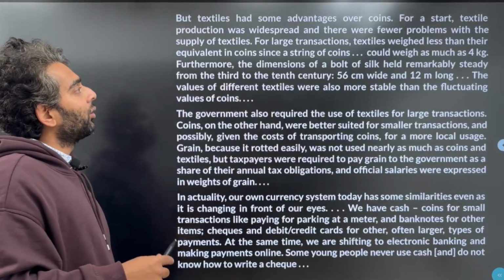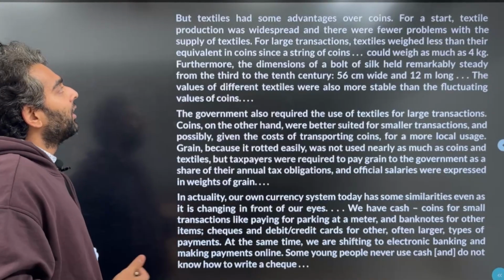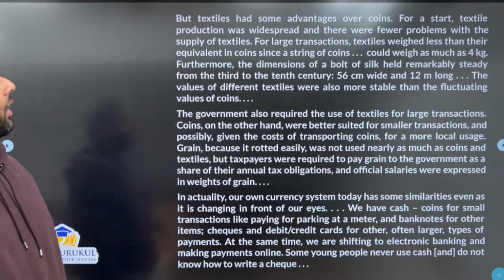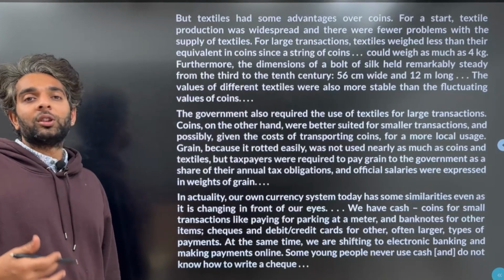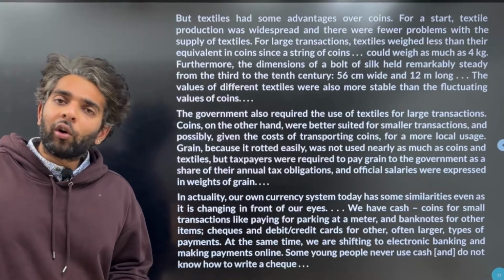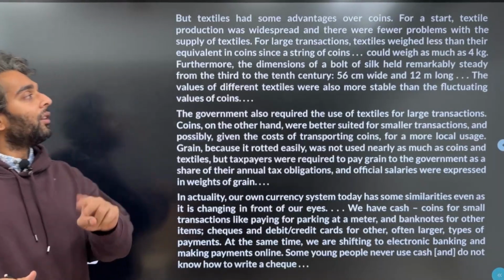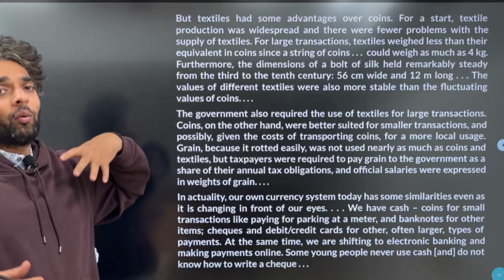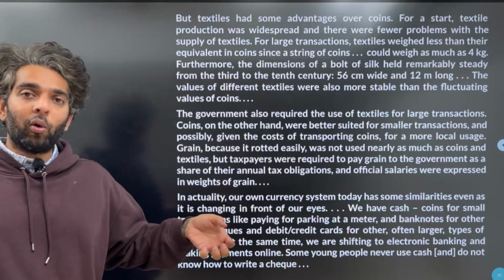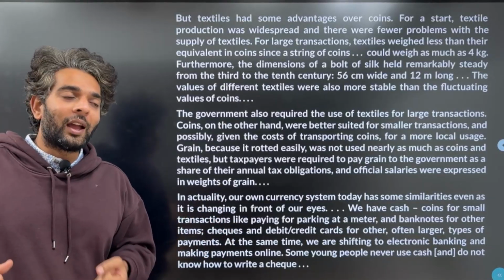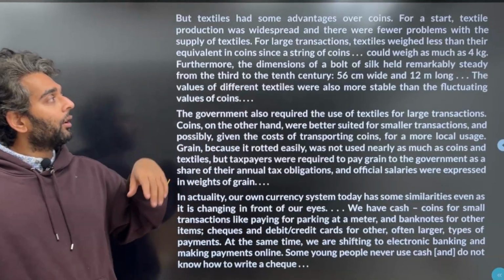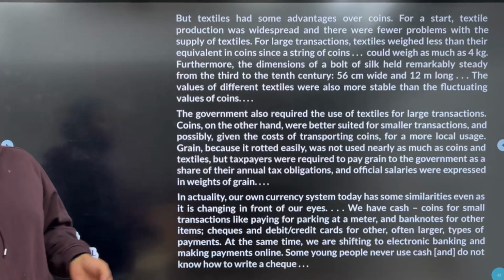So, what do I see over here? I see very clearly that textiles had some advantages over coins. One of the advantages of textiles is that production was widespread. That means everyone could produce textiles, unlike coins which only a few people could produce. Second thing, if I want to exchange for a particular entity, the textile would be just one bolt, and that would not be very heavy for me to carry and take across, but coins would be very heavy, sometimes as much as 4 kilograms is what he is saying.